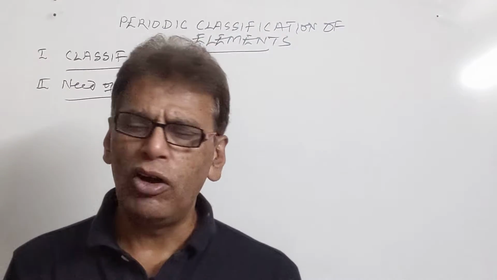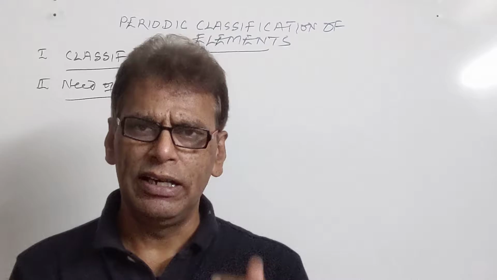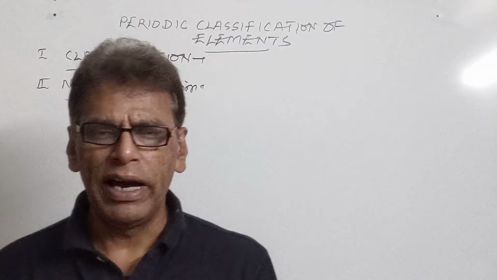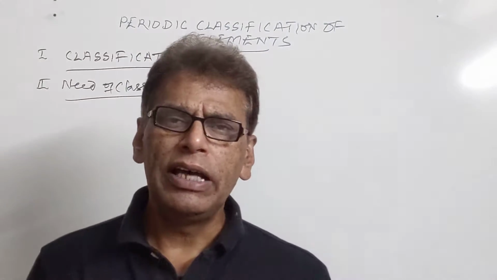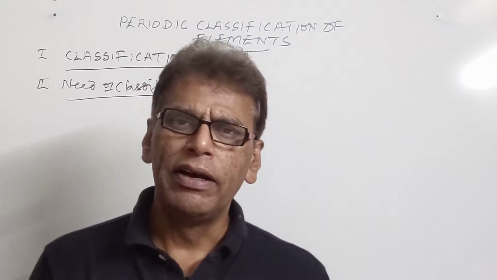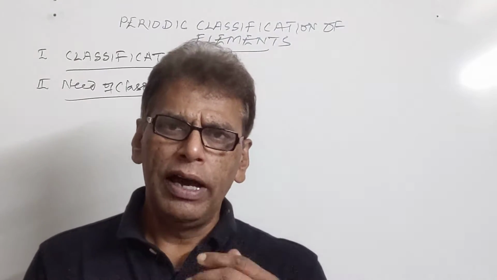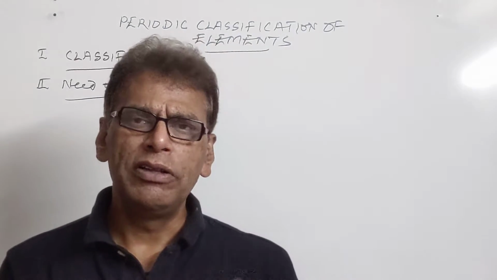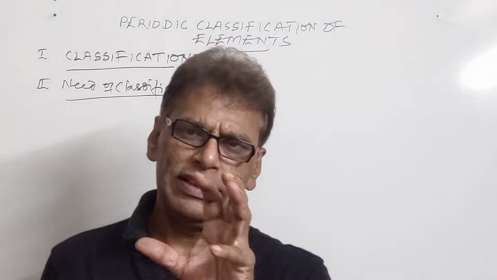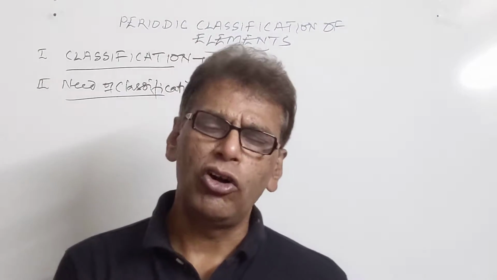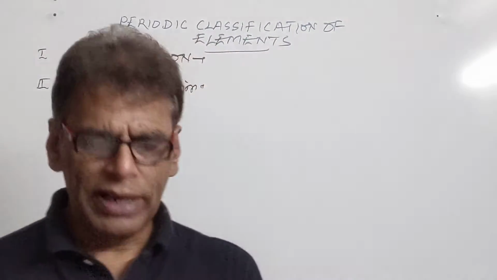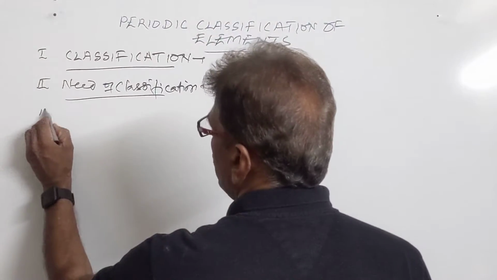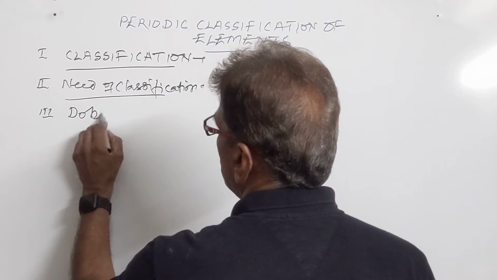When the number of elements became very large, and they all show a number of properties, it was very difficult to keep in mind all those properties individually. Therefore attempts were made so that the elements should be grouped. Those elements which have similar properties should be grouped together, and so a systematic arrangement of the elements was thought to be made. The different attempts made for the classification of elements were, number one, the Dobereiner attempt.